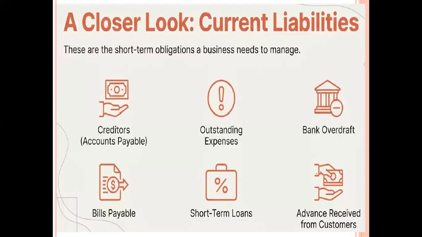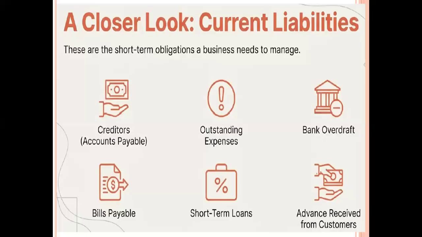Now we are going to see the current liabilities, that is, the components of the current liabilities. The first one is called sundry creditors or trade creditors. Just as we sell goods to customers on credit, likewise the company buys goods from suppliers on credit. If the company purchases goods on credit basis, sundry creditors are raised. The sundry creditors are nothing but the suppliers of the company.